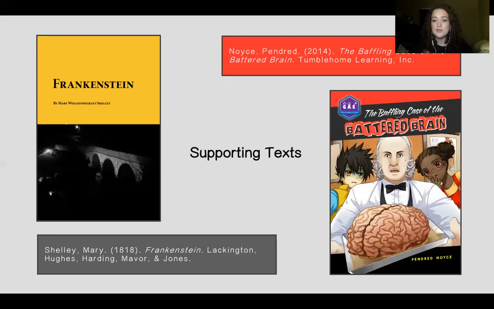The other book that I chose is called The Baffling Case of the Battered Brain. And this I really liked. It's a short, fun chapter book about these students who travel in time to learn more about the human brain and the scientists who made these discoveries about the human brain. And it's on a lower comprehension level, and I think that should make it pretty easy for students to understand. And it's got cool pictures, and it's got these biographies about these famous scientists, and I thought it was just a perfect little short, fun, entertaining way to present the knowledge from our anchor text. So I think students really like it too.